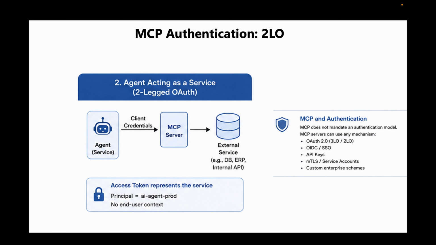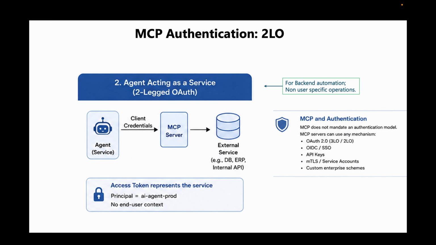The second use case is that the agent is used for backend automation, scheduled jobs, or enterprise workflows where there isn't an end user sitting in front of the application to grant the consent. In such cases, a common approach is to use 2LO, or two-legged OAuth.